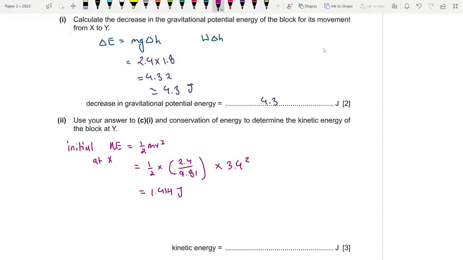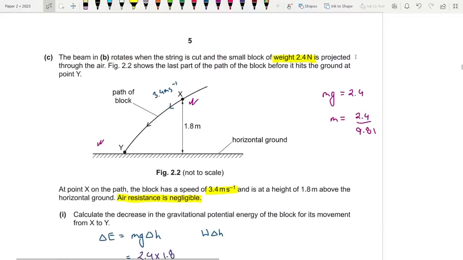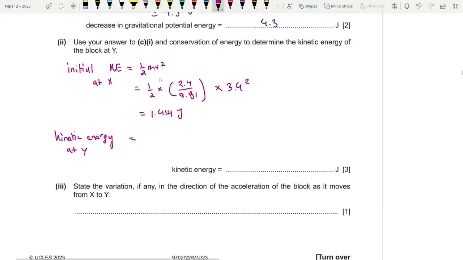Now if you want to find out the final kinetic energy, or we could say the kinetic energy at Y, it is equal to the initial KE that we had as well as the loss in GPE that is going to be converted into kinetic energy. So 1.414 plus 4.3, which gives us an answer of 5.71, which we round off to two significant figures, 5.7 joules. Fine? Does that make sense?